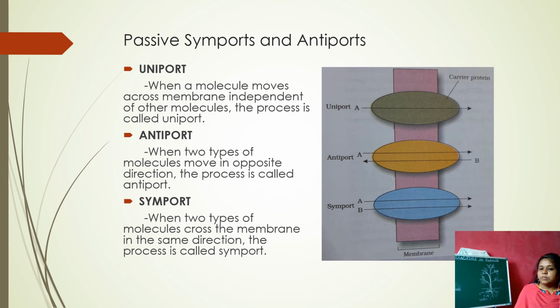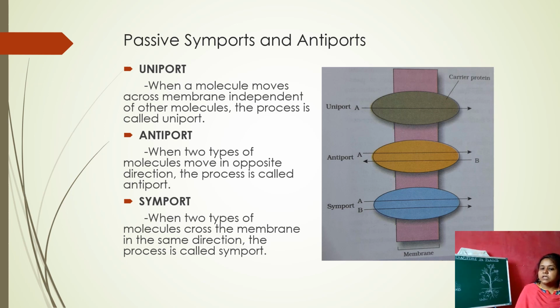In uniport, the protein carries one molecule or one substance at a time, in one specific direction. And coming to antiport, when two types of molecules move in opposite directions, the process is called antiport. Here two substances are there, but at a time the protein will transfer one substance in the opposite manner to the other.